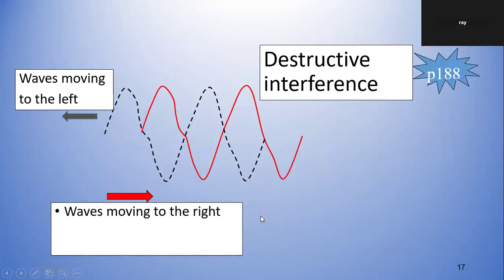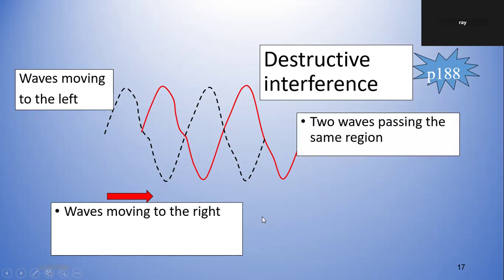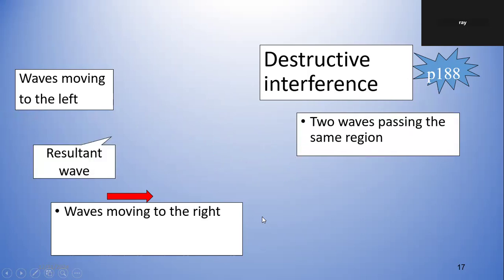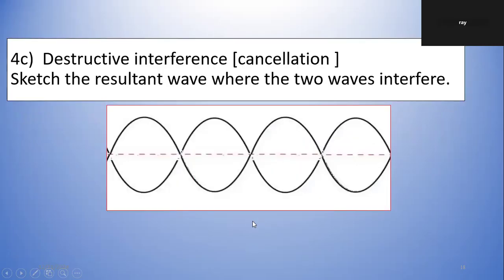Right? It's just to illustrate to you, they are on top of each other. One moving to the left, one moving to the right. So the resultant is zero amplitude. Okay, this is illustrating the same thing again.